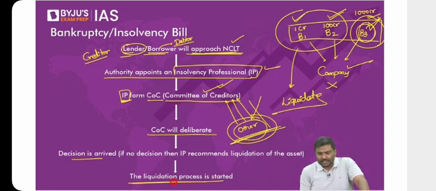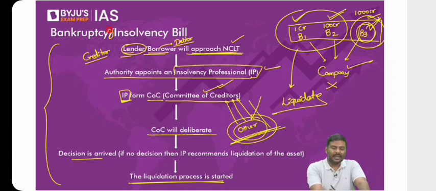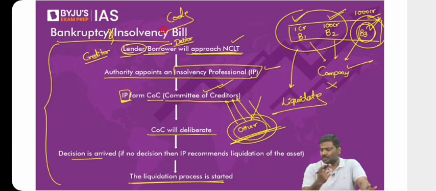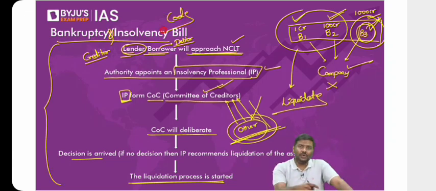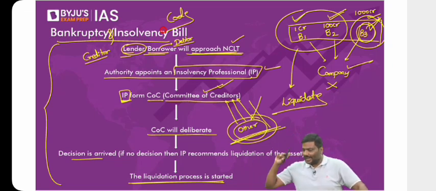So this is how the bankruptcy and insolvency code works. Earlier it was a bill, now it has become a code. So the Insolvency and Bankruptcy Code will be used to liquidate, or let's say, conduct insolvency resolution for companies. Any difficulty in the process here? Any difficulty, please do let me know.